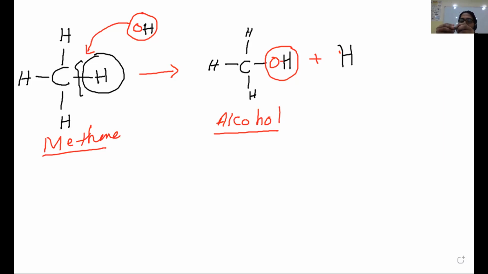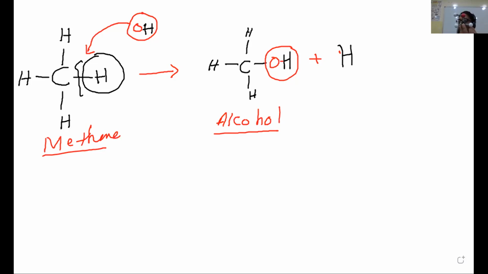So this we name as alcohol. That is the structure of methyl alcohol. Easy? Understand? Till here, if you have any question, please raise your hand, otherwise type no.